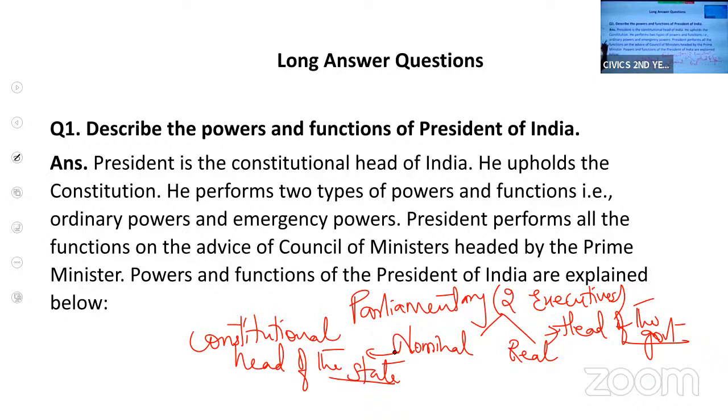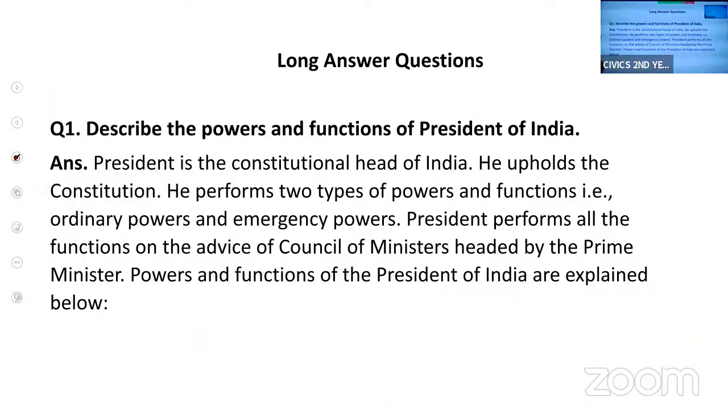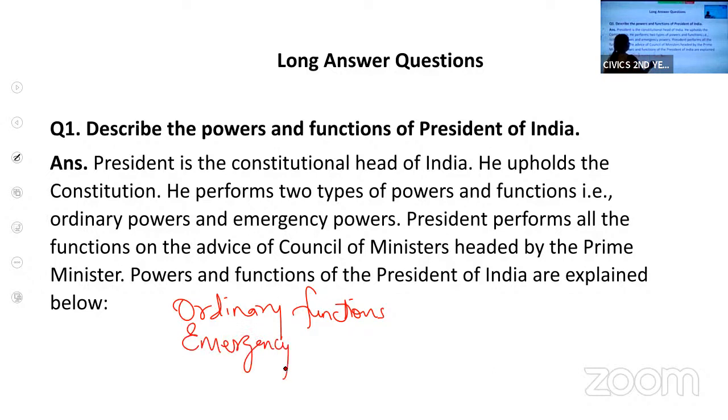The President performs two types of functions: ordinary functions and emergency functions.